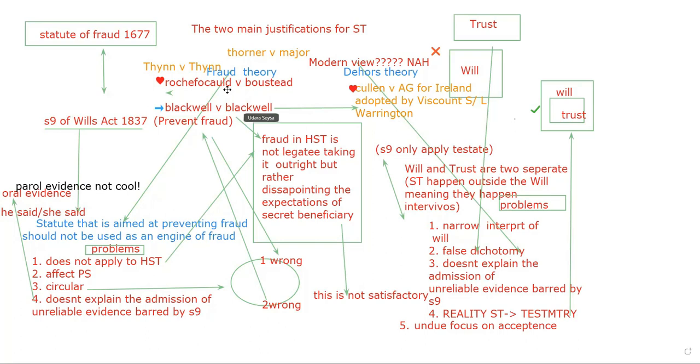Very good. So you can see here for everybody, fraud theory. The main case of fraud theory is Rochefoucauld versus Boustead, and also Blackwell versus Blackwell, Thynn versus Thynn, Thorne versus Major, all these cases, right? So all these cases are linked to what? Fraud theory. If you have to connect everything, all these theories are connected to fraud theory. So clearly these are Thorne versus Major, Thynn versus Thynn. This is the main case. I put a heart.